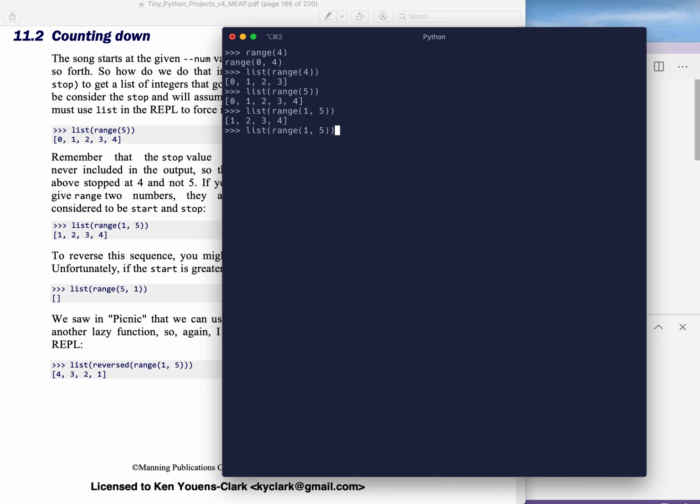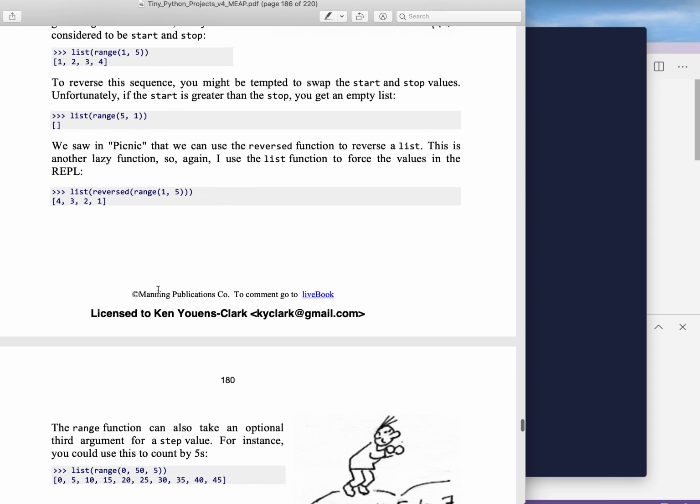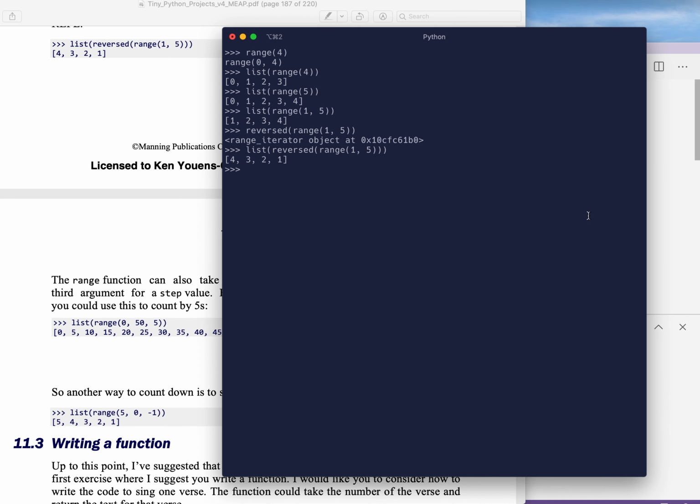Well, we have seen the reversed function. So let's go back and run this as reversed. And again, we see this lazy return. It's not actually producing the values until we want them. So here I can say list reversed. Okay, now I've got 4, 3, 2, 1. Terrific.